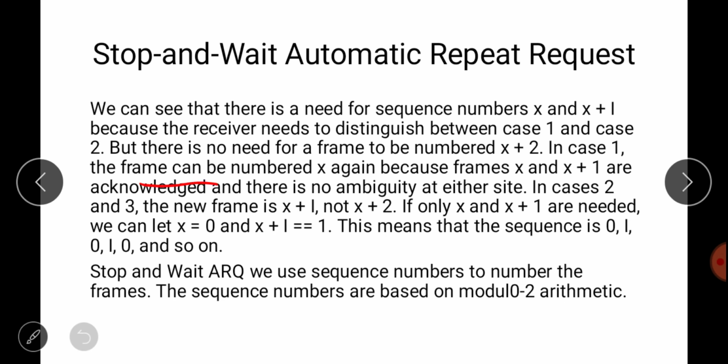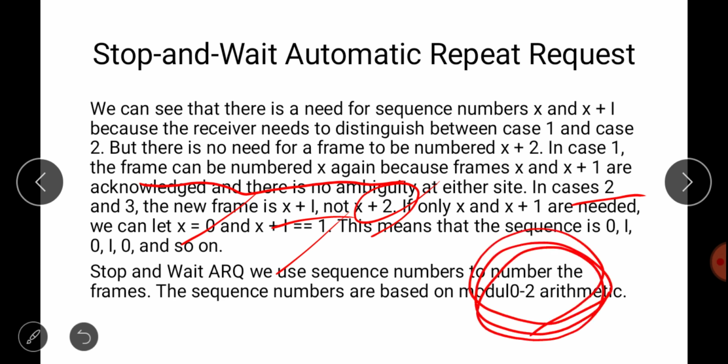The frame can be numbered x again because frames x and x plus 1 are acknowledged, and there is no ambiguity at either side. In cases 2 and 3, the new frame is x plus 1, not x plus 2. If only x and x plus 1 are needed, we can take x equal to 0 and x plus 1 equal to 1, so we take bit 1. In stop and wait ARQ, we use sequence numbers to number the frames. The sequence number is based on modulo 2 arithmetic, or you can say 0 or 1.